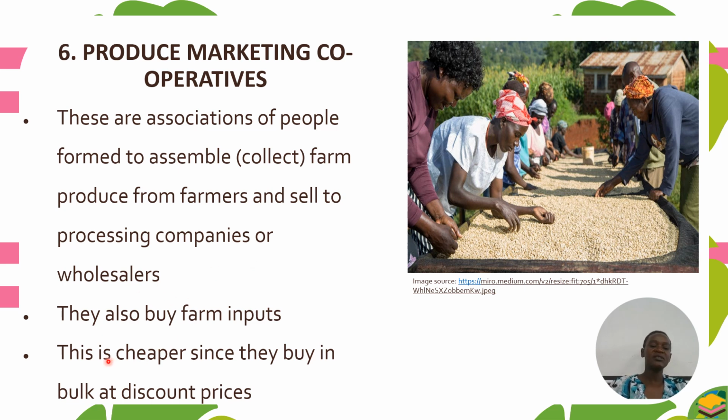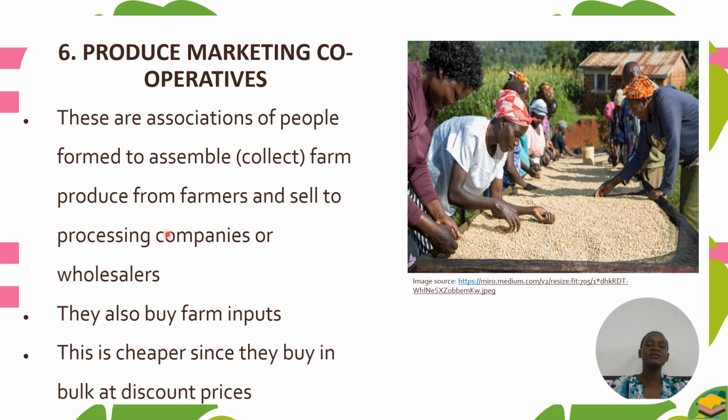So this is cheaper since they buy in bulk at a discount price. It is cheaper when they put their money together and buy the farm inputs in bulk from the industry. So in that way, it is cheaper.